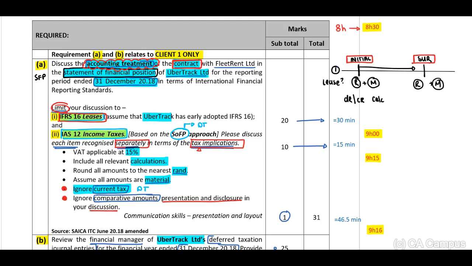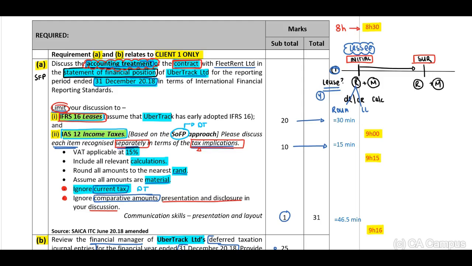First, we need to determine, is this a lease in terms of IFRS 16? If yes, we know that we are busy with our lessee. In the lessee's records, in terms of our recognition, we know we need to recognize the right of use of our asset and a lease liability, except, guys, except when?